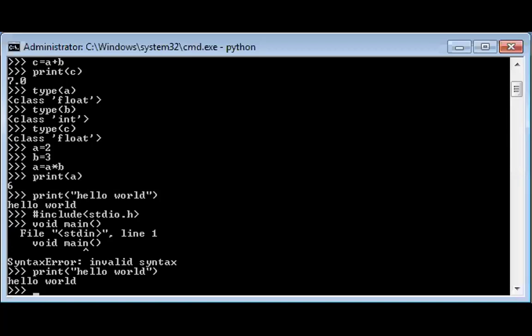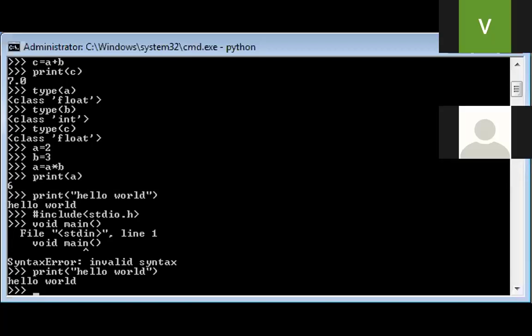But in the case of an interpreter like Python, each and every line will be compiled, executed, interpreted. If there is any error in the line, then the compilation or interpretation stops and the error will be displayed to the user.